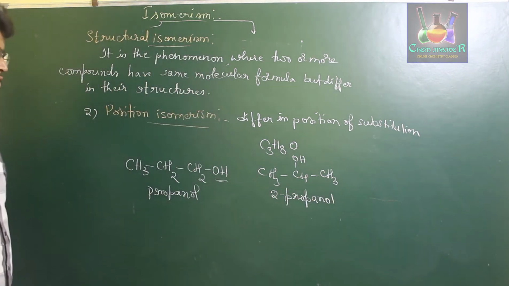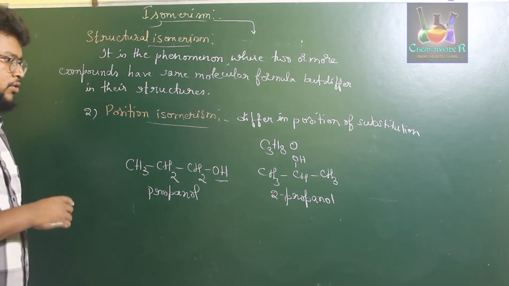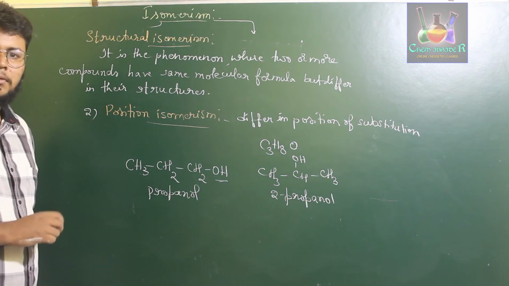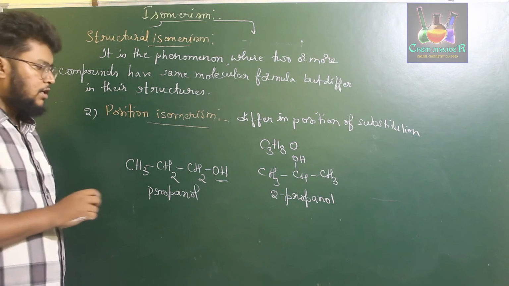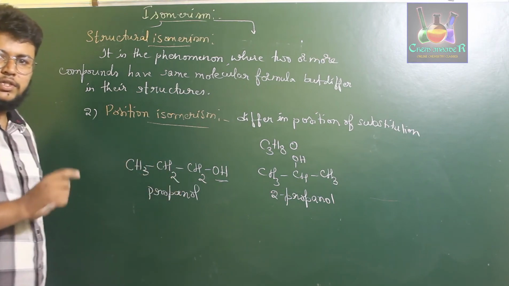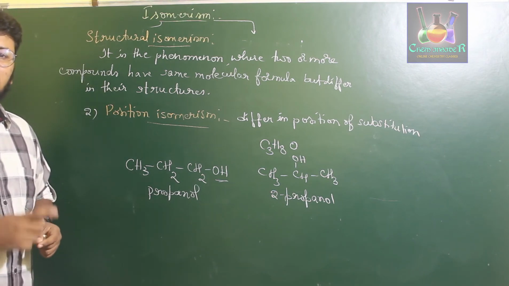2-propanol. On observing these two compounds, we can say that both of them have the same molecular formula, but they differ in the position of substitution. Here the substitution is present at the first carbon, whereas here the substitution is present at the second carbon.